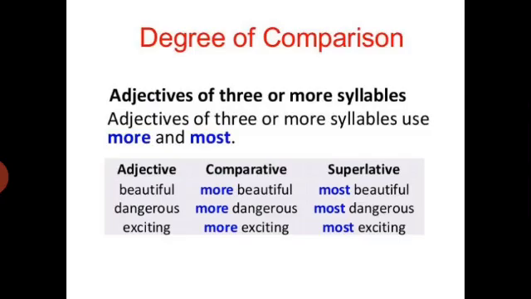Now, if there are three or more than three syllables, then we simply use more and most. Now we don't use the with most. Like beautiful, there are three sounds, three syllables, then we'll just simply add more and most to make these comparatives and superlatives. Dangerous, there are three syllables, so we'll make comparative by using more and superlative by using most. Exciting, three sounds, three syllables, so we'll make comparative by using more and superlative by using most.